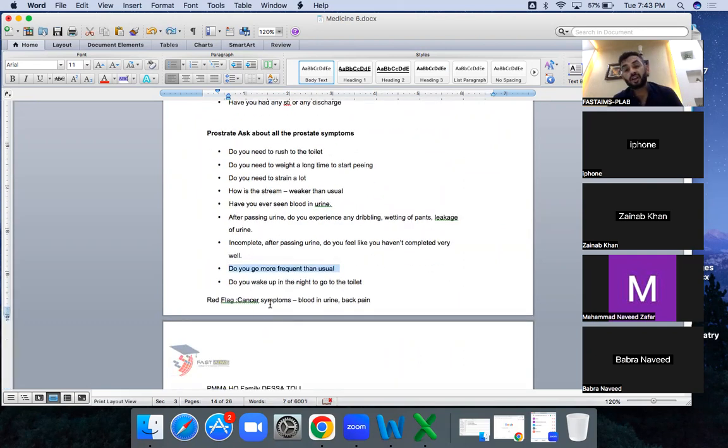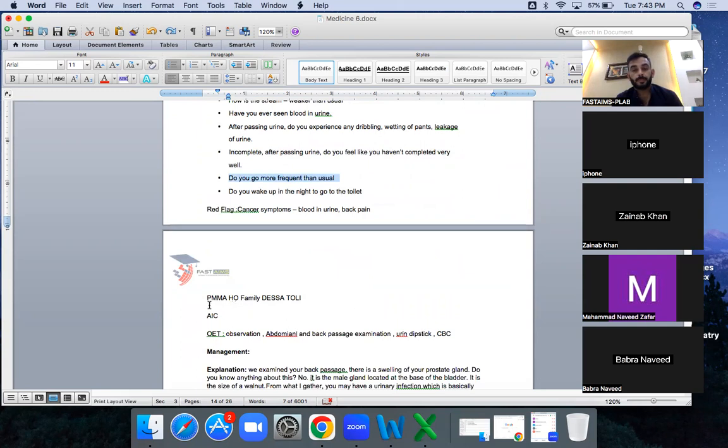The red flag, if you have not asked about it, then you will be asking about the blood in urine and back pain. Blood in urine and back pain, because this can be prostatic cancer. So ask about the family history. In family history, you will be asking about, it will be wonderful, I should give you a clue.